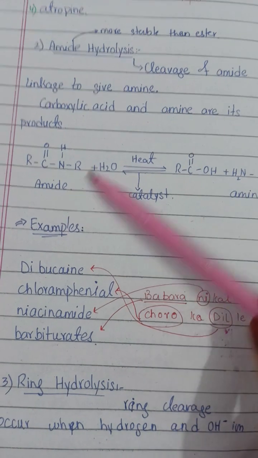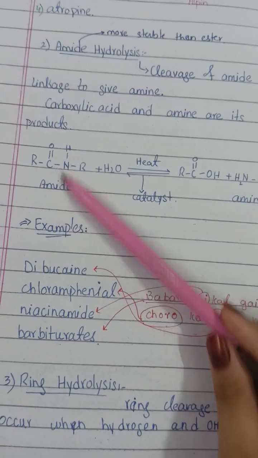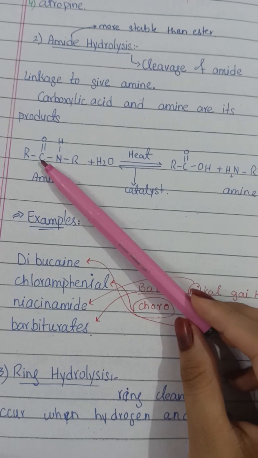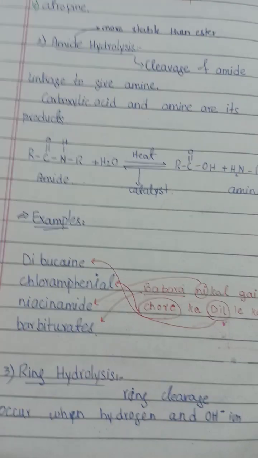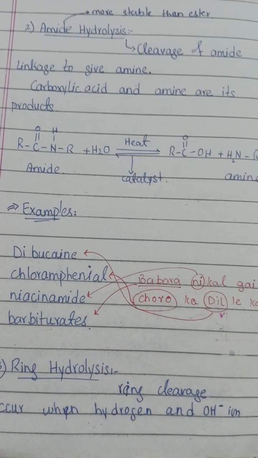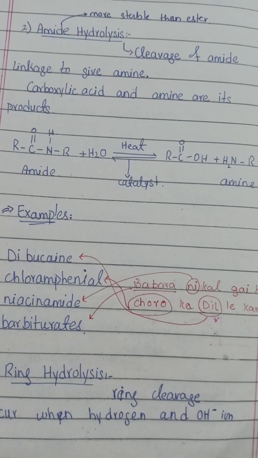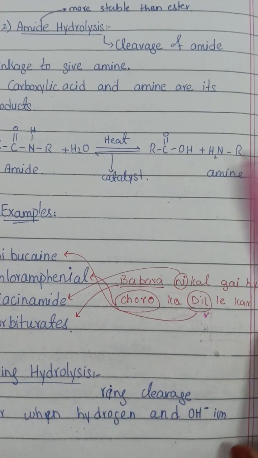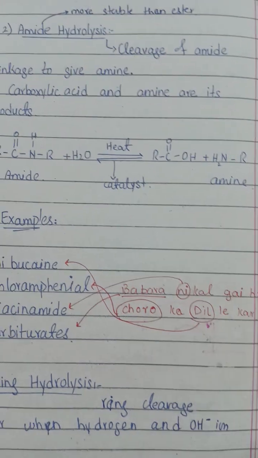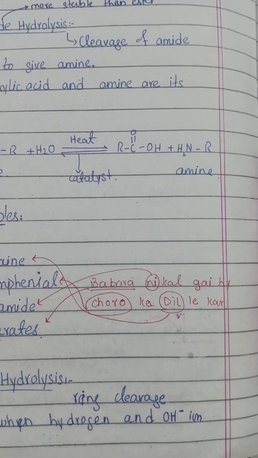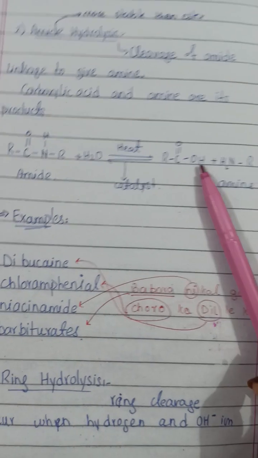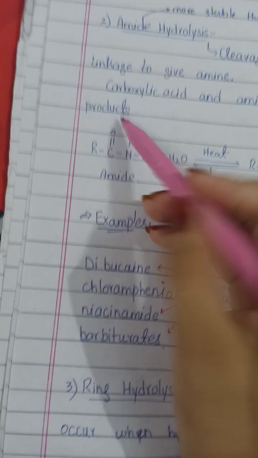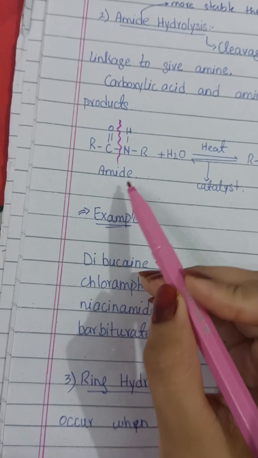This is our amide group, in which NH is connected with the RC double bond O group. When this amide group is exposed to water and a little heat, which acts as a catalyst, what will happen? It will convert into a carboxylic acid, because this cleavage occurs.